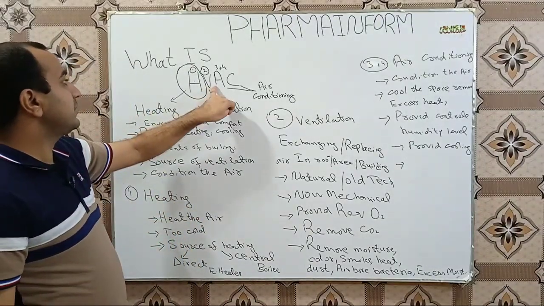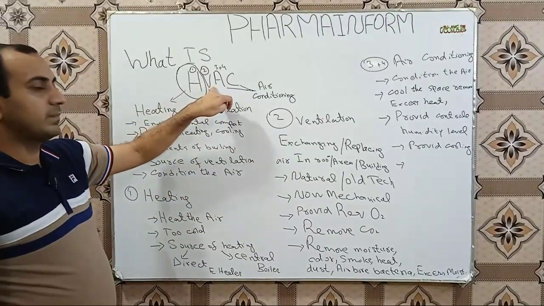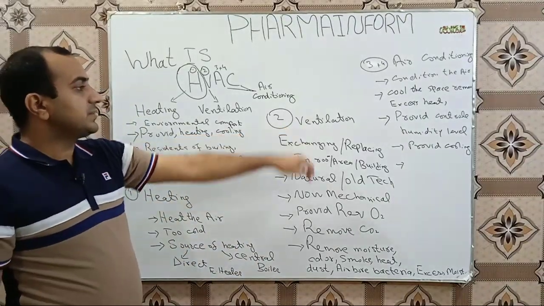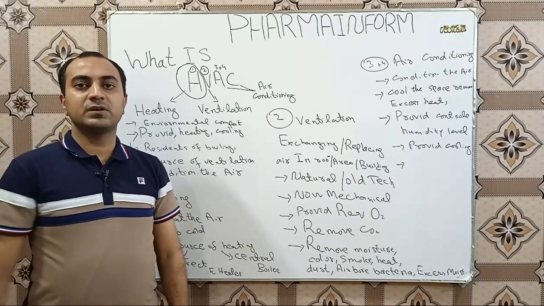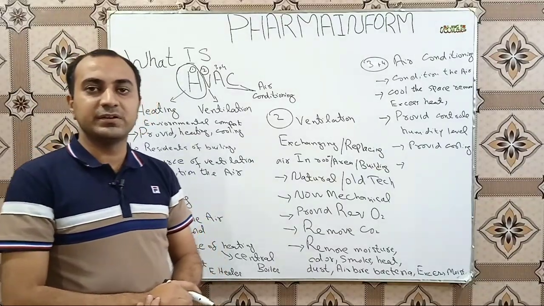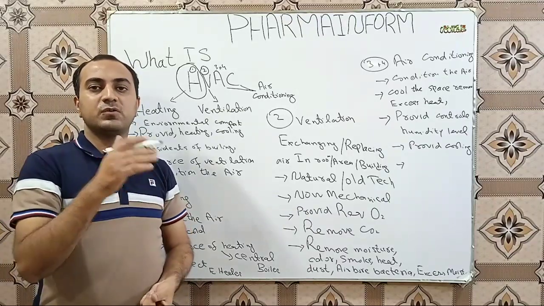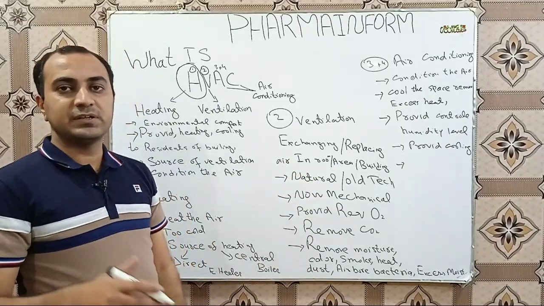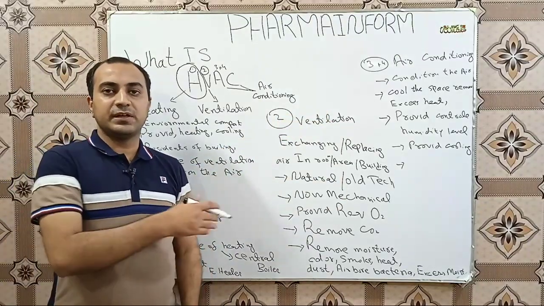So the next alphabet or next abbreviation is ventilation, and the alphabet is V. V in HVAC stands for ventilation. The ventilation component is very important for the residents of buildings or for the employees working in different buildings, in pharmaceutical industries or in hospitals. Ventilation is a very basic requirement. So basically, what is ventilation, or from where is this concept taken?